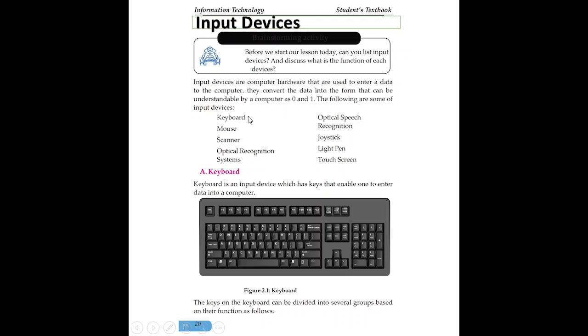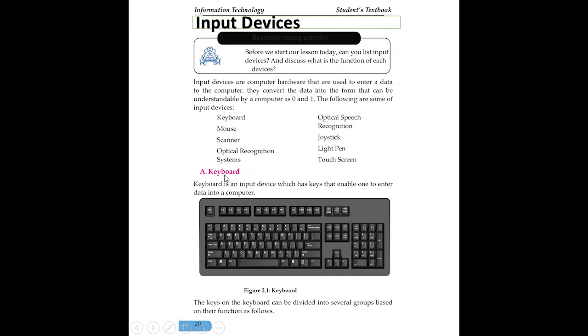The following are some of the input devices: keyboard, mouse, scanner, optical character recognition, optical speech recognition, joystick, light pen, and touch screen. They are input devices. They help you to insert data into the computer. When you say data, not only numbers and letters, it also includes pictures. Using a picture or audio, we can input into the computer system.